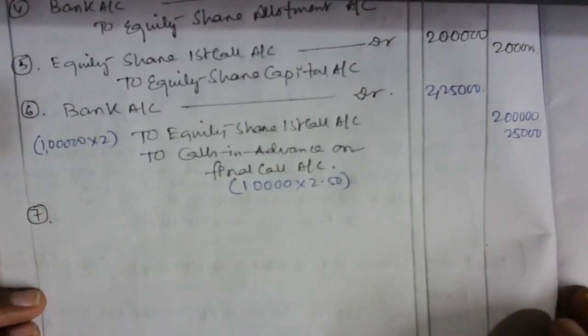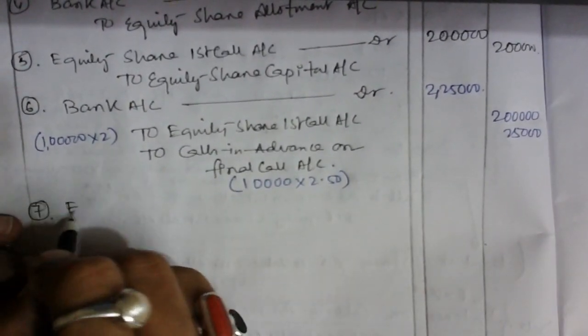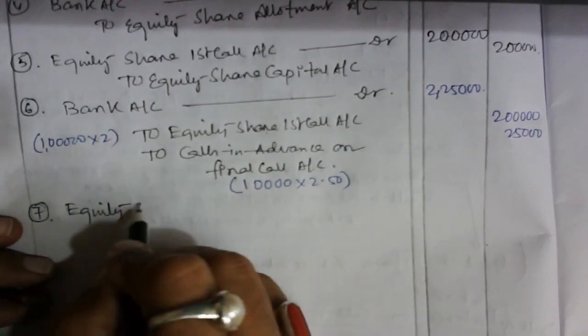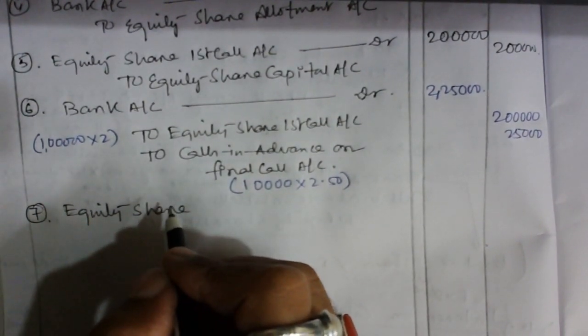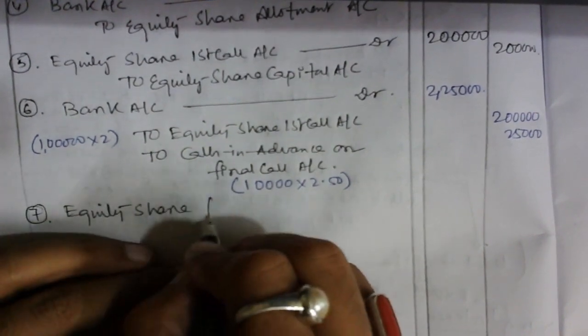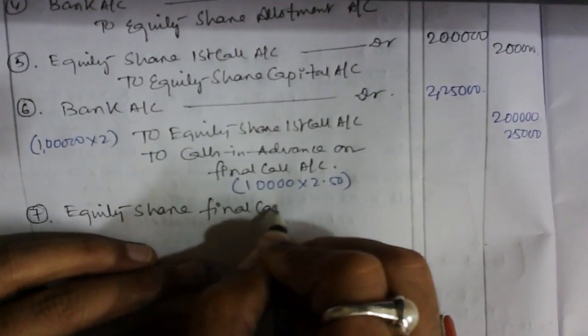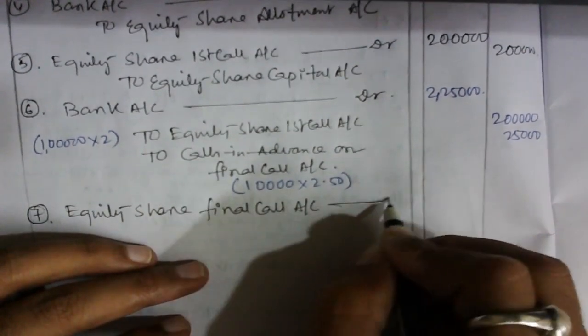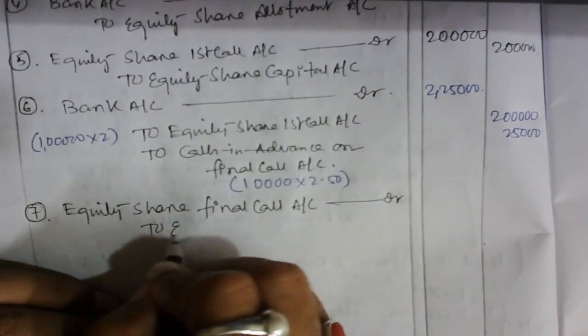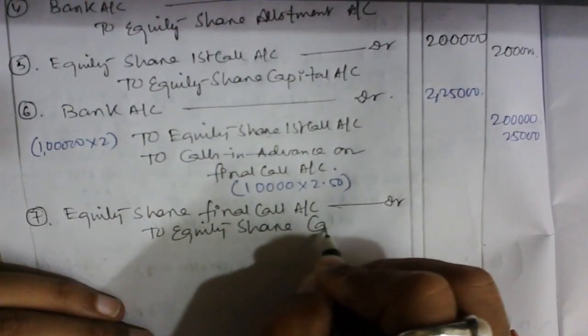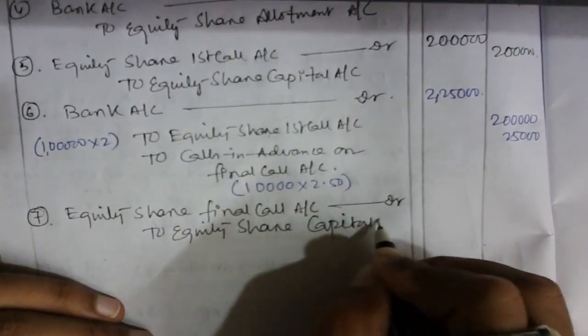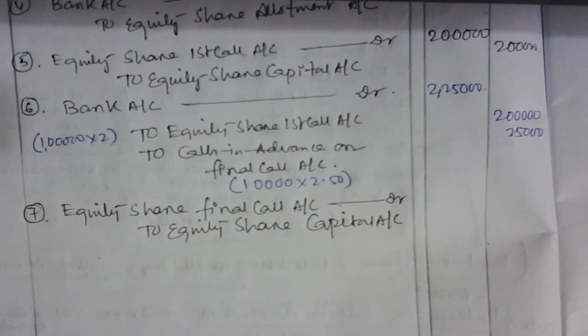So first is the due entry. So what is the final call due entry? Can I write like this? देखो तो. Equity share final call account debit to equity share. I can easily write this down.